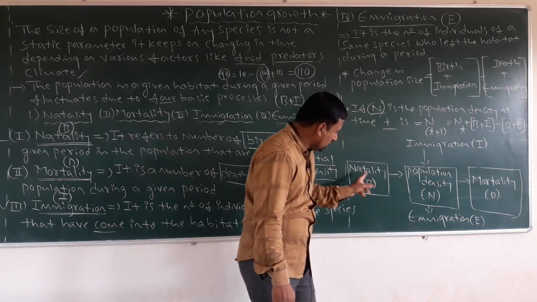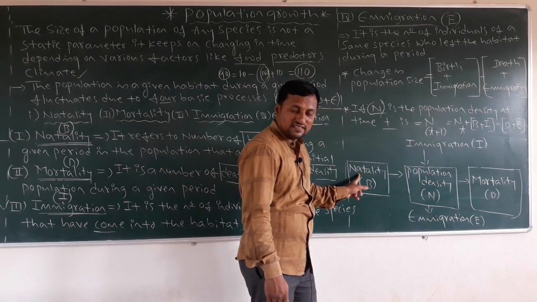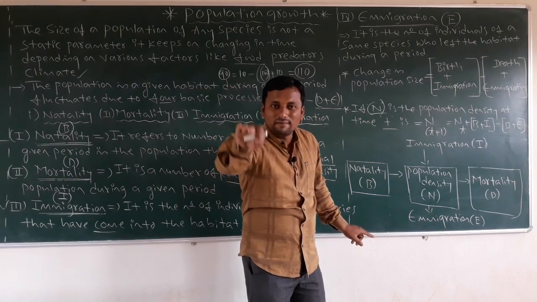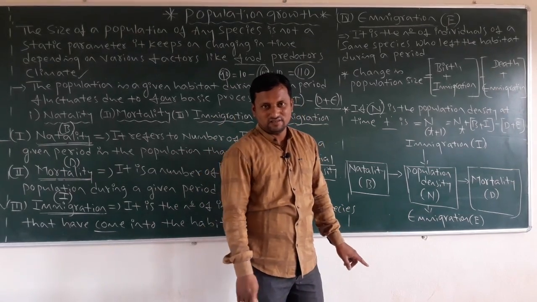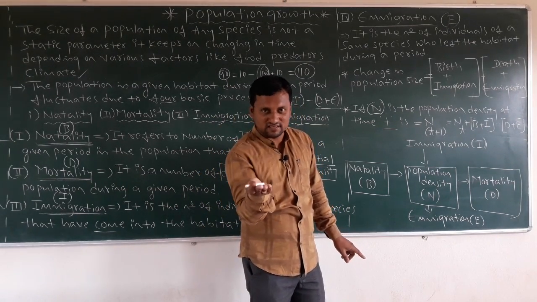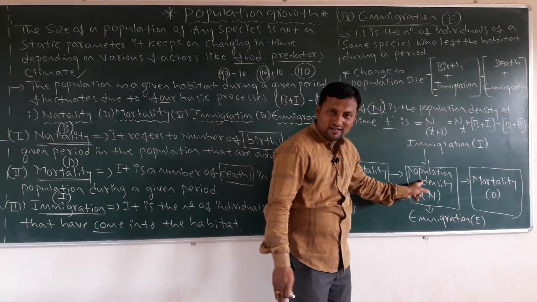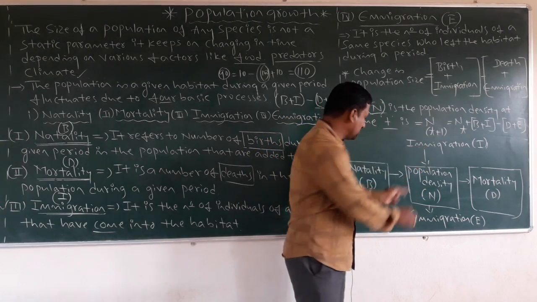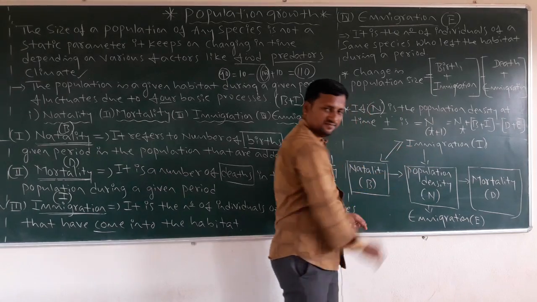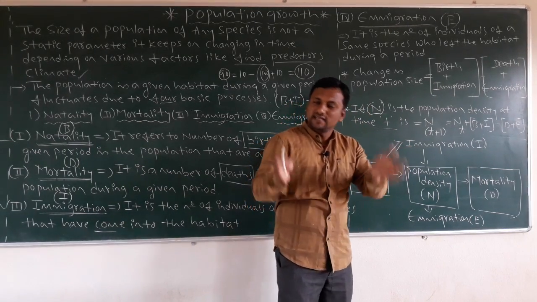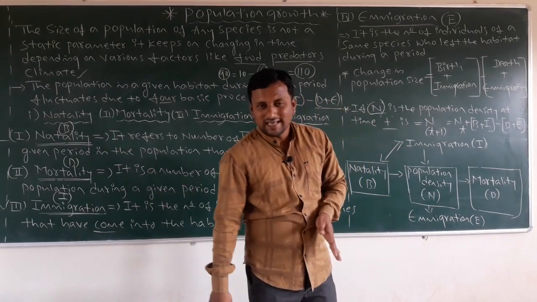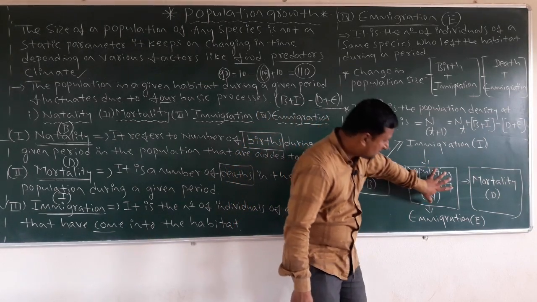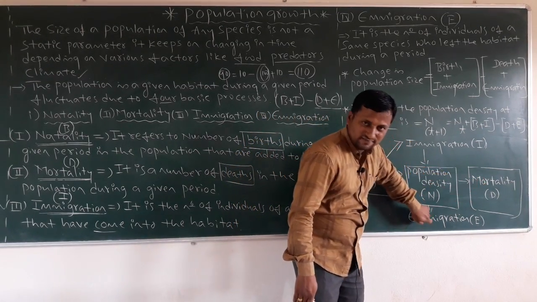Natality means birth rate, which means new individuals come into the habitat. New individuals are born, so the arrow mark goes to the population density. And the second one is immigration, because these two are correlated. Immigration also means new individuals come into the habitat, so the arrow mark comes to the population density.